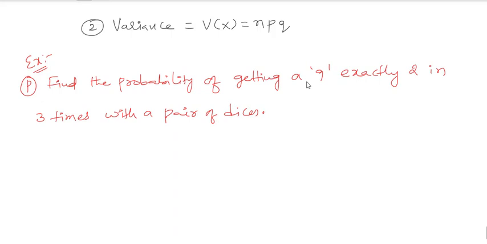So this is the question. Find the probability of getting 9 exactly 2 in 3 times.